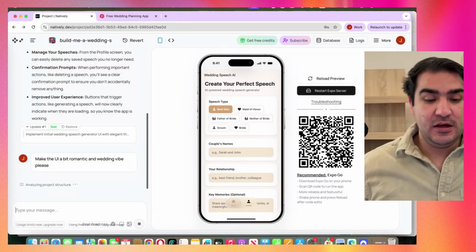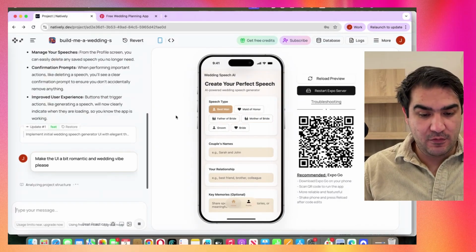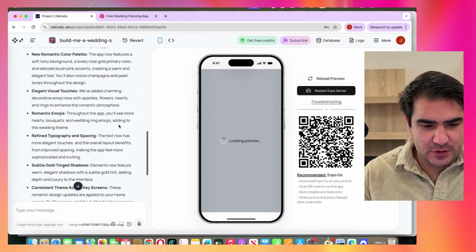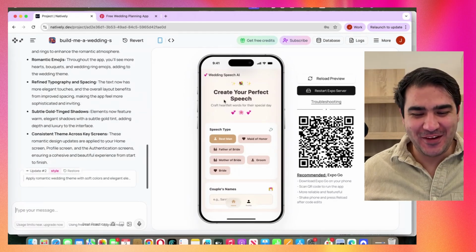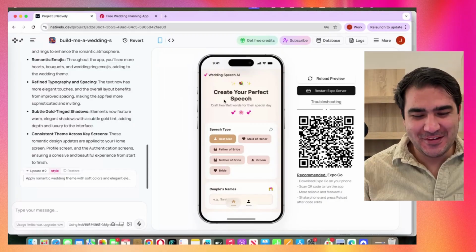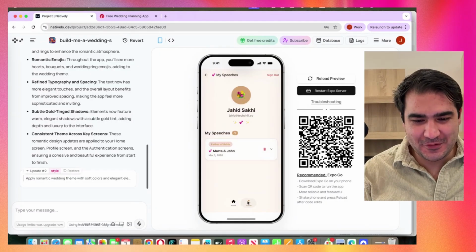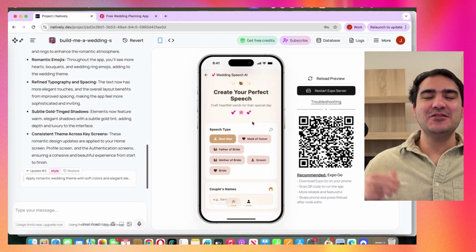So this is the interesting part, where I want to see how AI will do it, and then we'll have the results soon. Wow. Okay. So the AI did some magic here for us. It actually did some wedding speech AI mood. I love the flowers, the hearts. It changed the colors a bit. Yeah, I would love to change my profile picture, of course. But it actually did something.